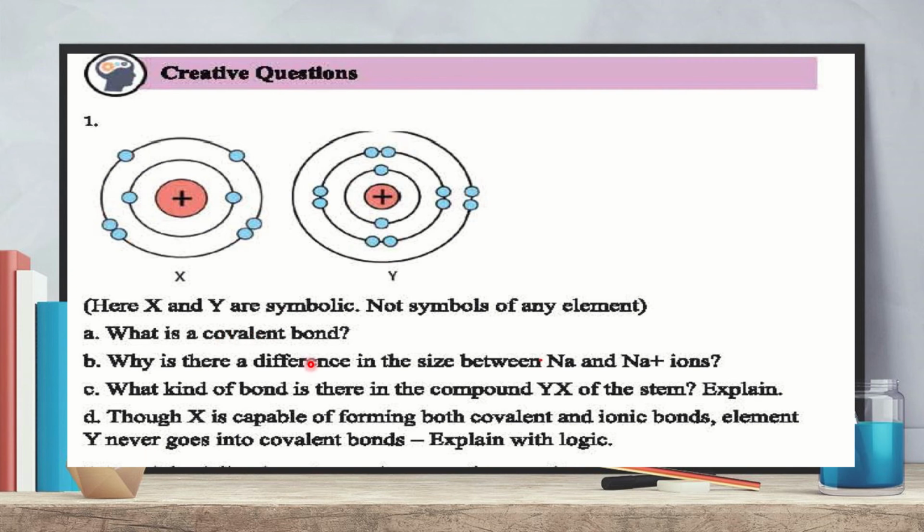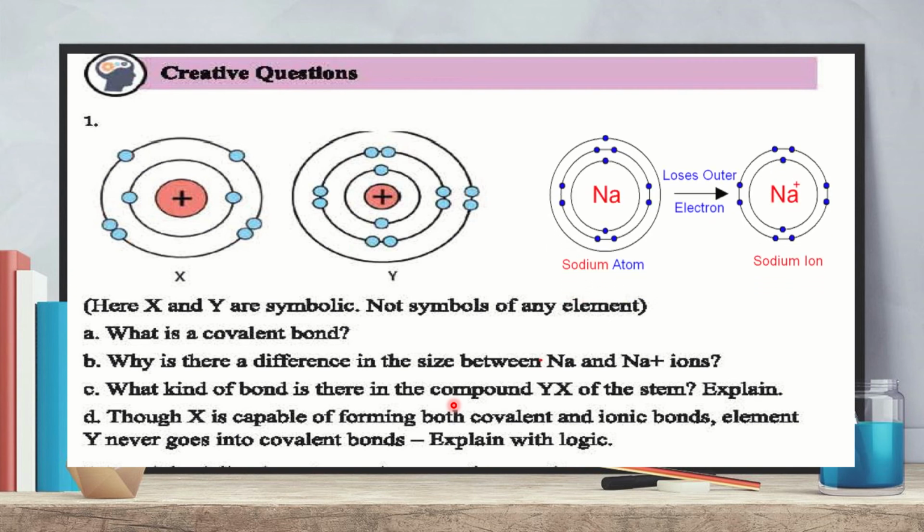Why is there a difference in the size between sodium and sodium ions? Sodium and sodium ion both have 11 protons in their center, but their size is not the same. The size of the sodium ion is smaller than sodium.